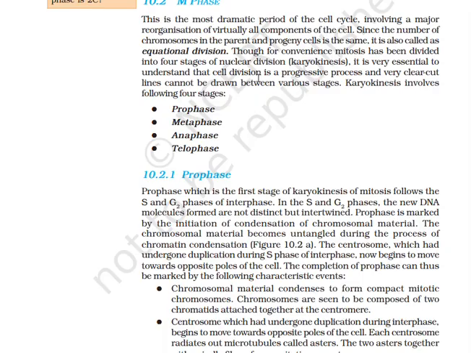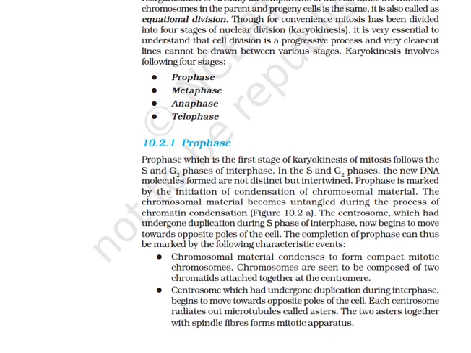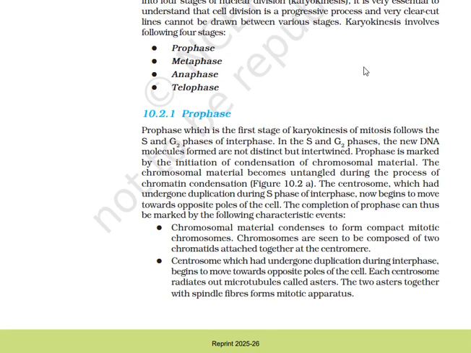It is very essential to understand that cell division is a progressive process and very clear-cut lines cannot be drawn between various stages. Karyokinesis involves 4 stages: prophase, metaphase, anaphase, telophase. Prophase, which is the first stage of karyokinesis of mitosis, follows the S and G2 phases of interphase. In the S and G2 phases, the new DNA molecules formed are not distinct but intertwined.